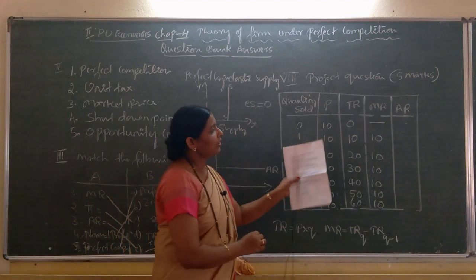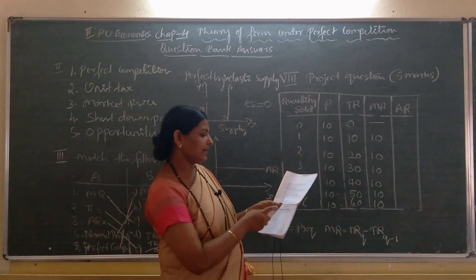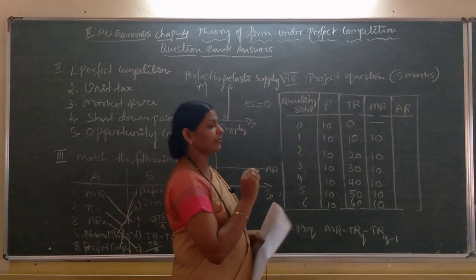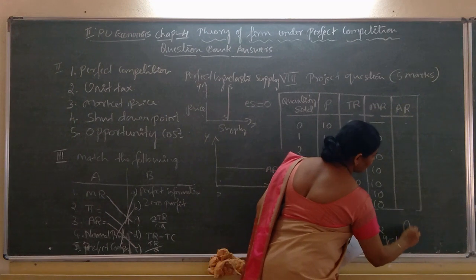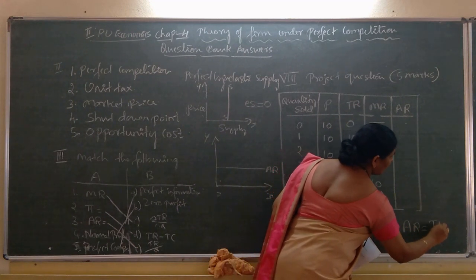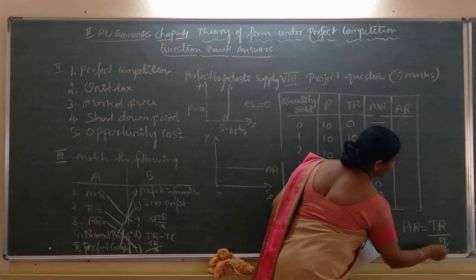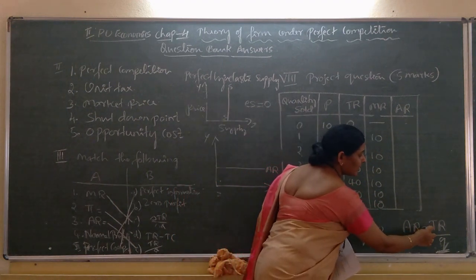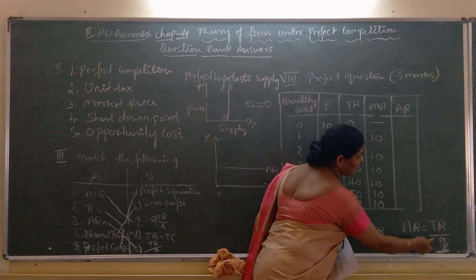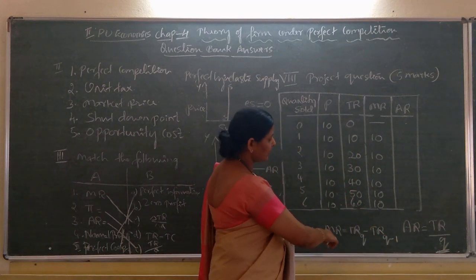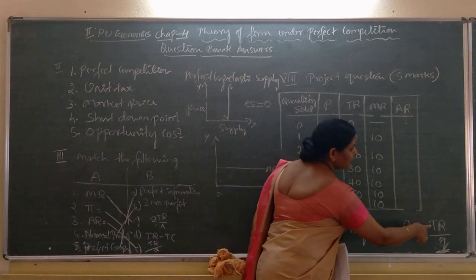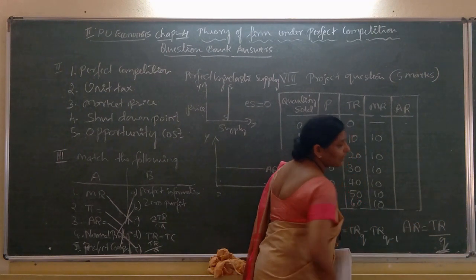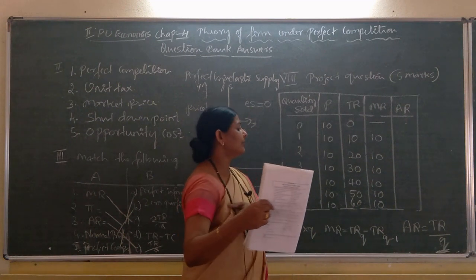Like that, another column, that is average revenue, and it is asked here that we need to calculate it. How to calculate average revenue? What is the formula used? Average revenue is equal to TR divided by Q. Do not write delta here. If you write delta here, then that is the formula to calculate marginal revenue. If delta is ignored in both places, then it is the formula to calculate average revenue.